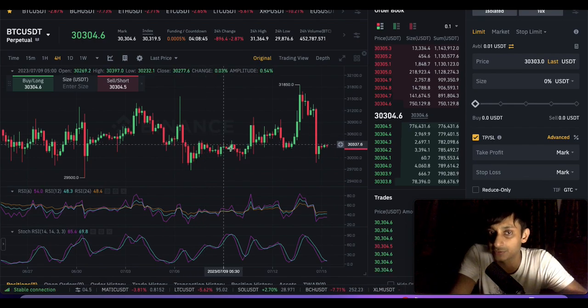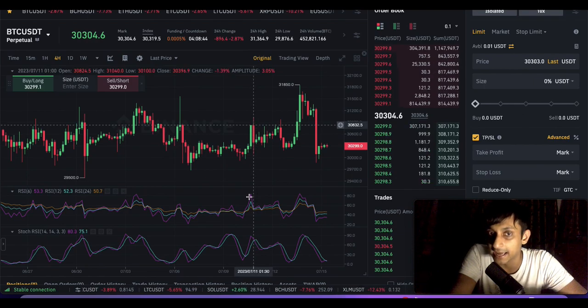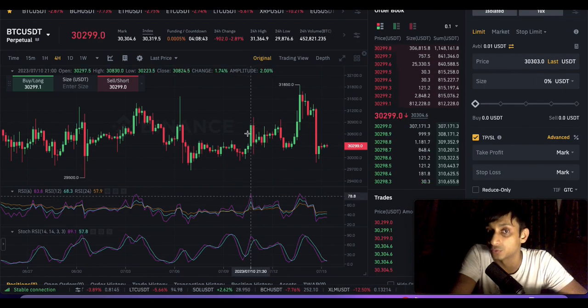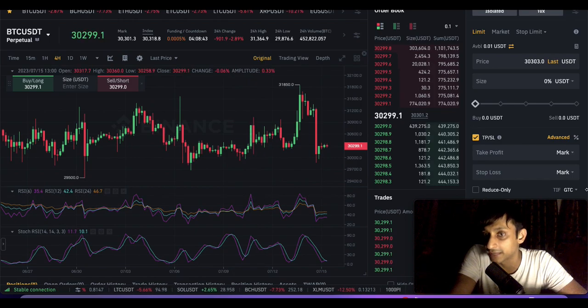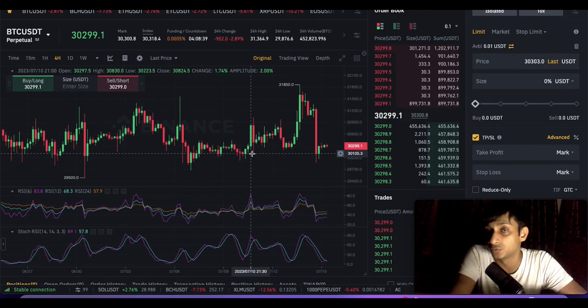Similarly, let's say I wanted to sell short. At this point in time, this is the resistance, right? And the RSI is in the overbought zone. That means the next move will be downwards. I could have sold short, as I just showed you earlier, and the price is going to again go in my favor. I'll nail a 1% move again. But sometimes both these indicators do not give enough confirmation.